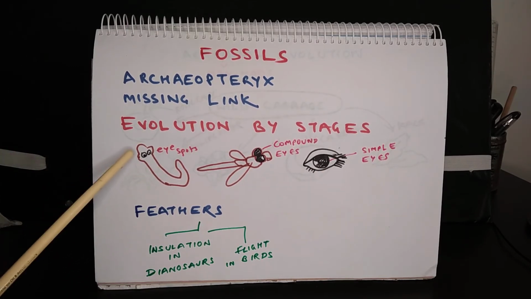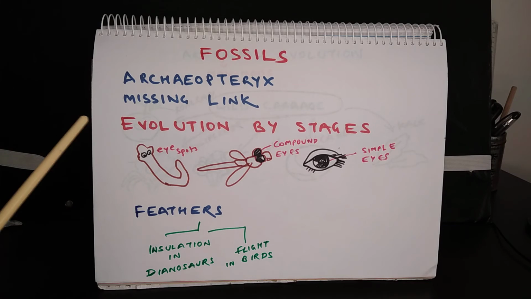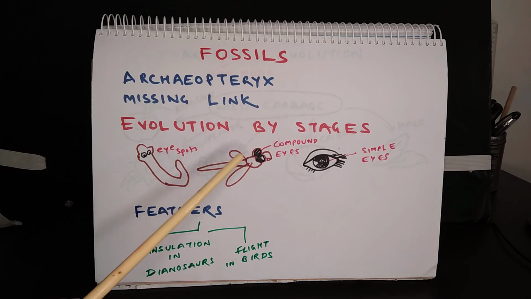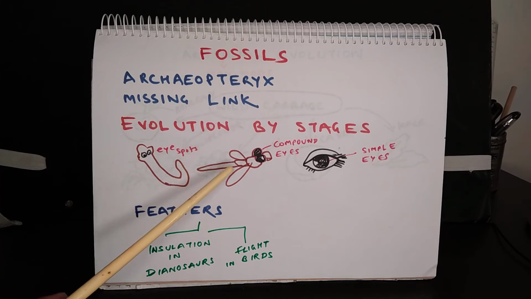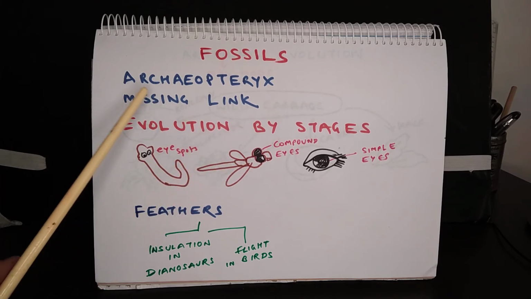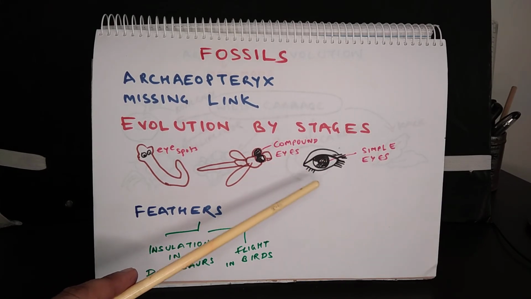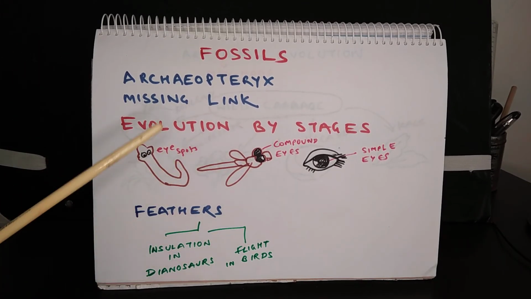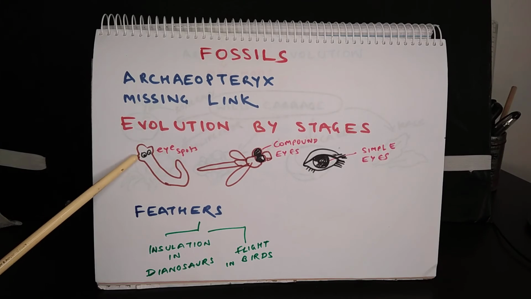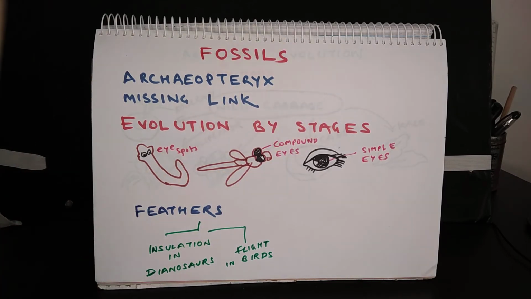So planaria does not have eyes. It has light sensitive spots, which are known as eye spots. They are sensitive to light and give some information about the environment to the planaria. Now dragonflies have compound eyes. They serve their own purpose. Dragonflies are adept at working with compound eyes. Then humans evolved simple eyes. It gives better depth perception, maybe a better sense of colors and all those things. So it must have taken millions of years to evolve from the simple eye spots to the simple eyes of humans. And that is how different organs must have evolved.